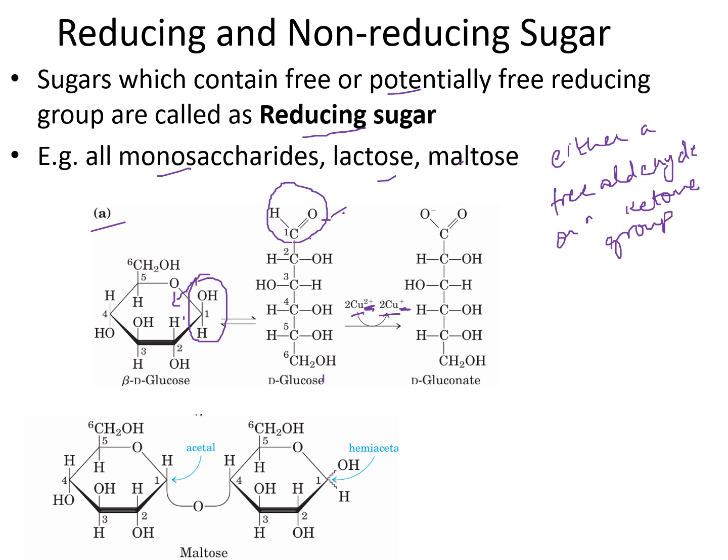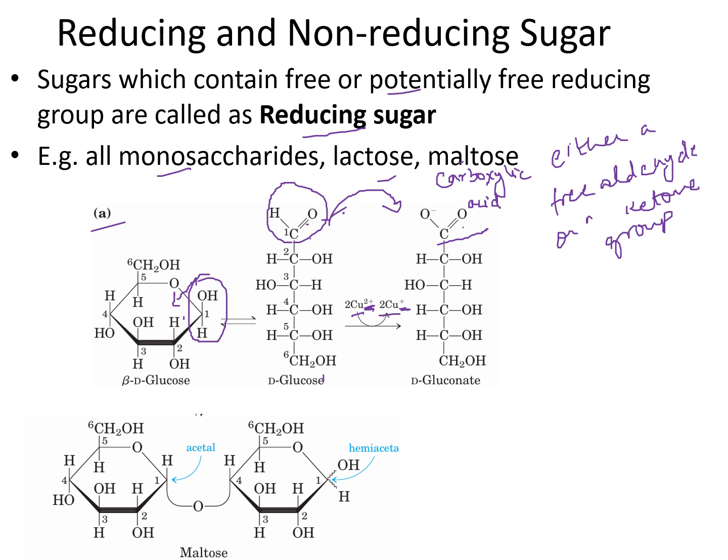And while doing this, when a molecule does the reduction of something, it itself gets oxidized. So this aldehyde group is oxidized to a carboxylic acid here. So an aldehyde group when oxidized forms an acid. So this is the case of monosaccharides.